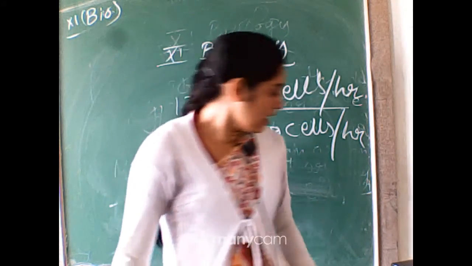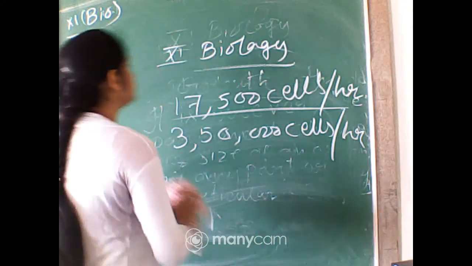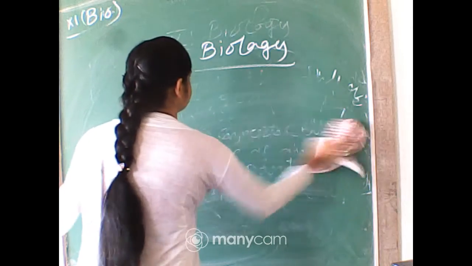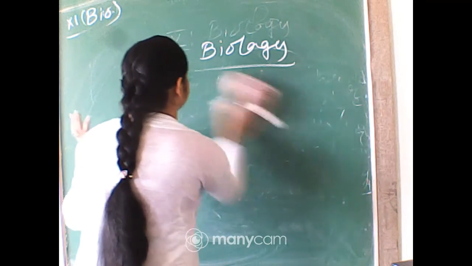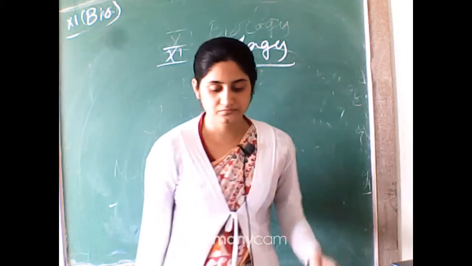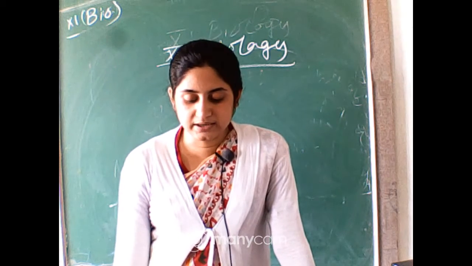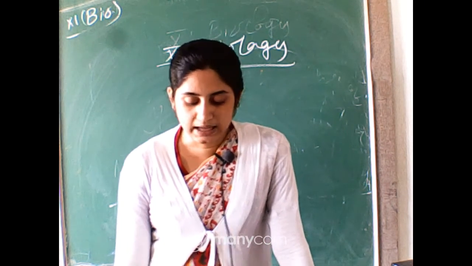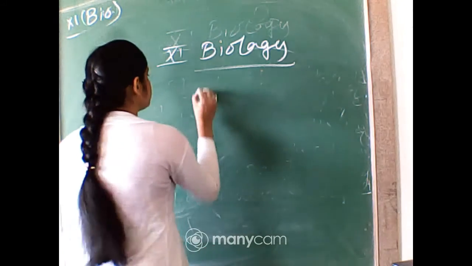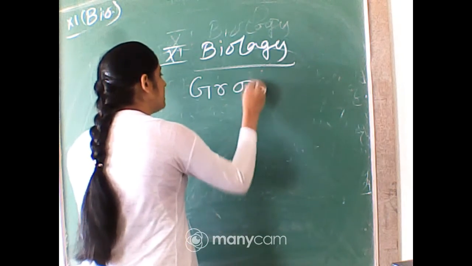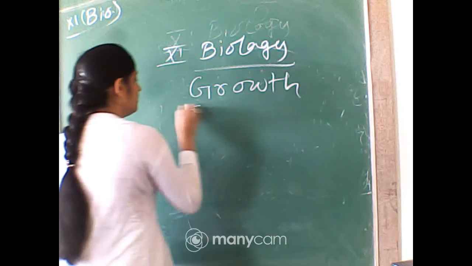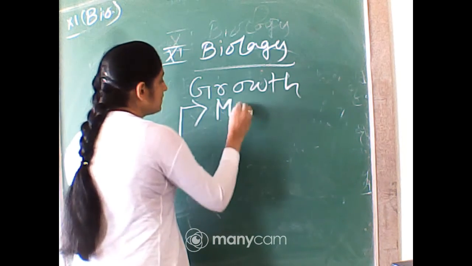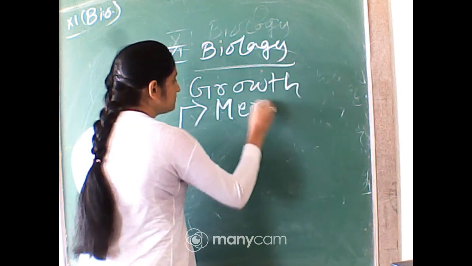Phases of growth. How many phases of growth are present in a plant's growth? The period of growth is generally divided into 3 phases, namely meristematic, elongation and maturation. So, there are 3 growth phases in plants. First one, meristematic, that is the root part and shoot part.